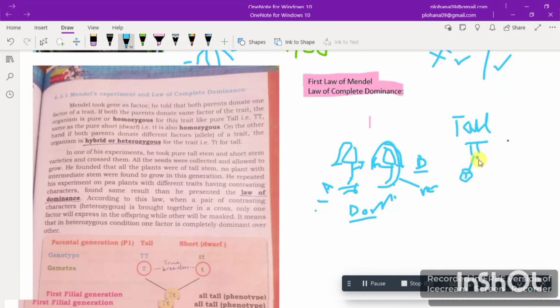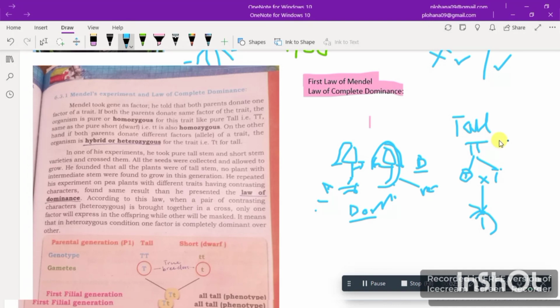One big T will be going there, one big T will be going there. And when the crossing happens between them, they produce one single plant which would be tall, because this is the homozygous condition.